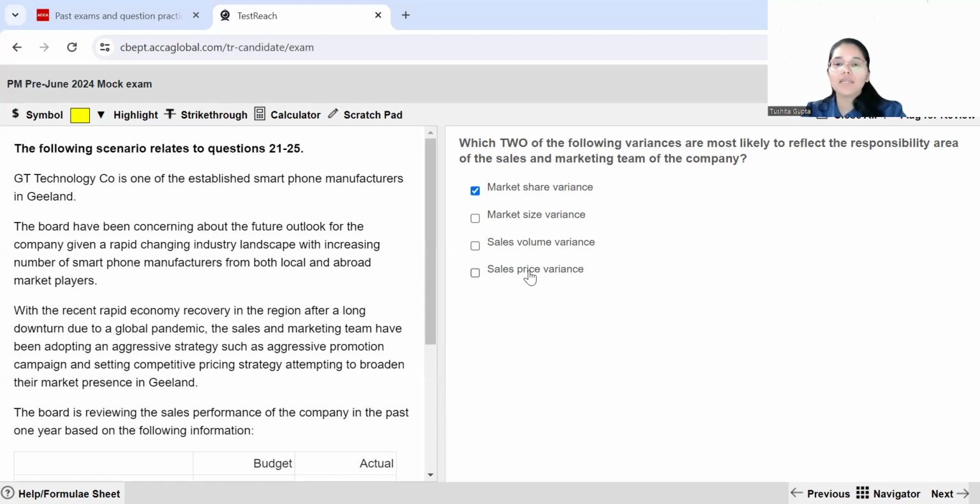And number two, your sales price variance, because it is the sales and marketing team going out in the market to offer the discounts to bring sales prices down. Because they are on the operations front of the business, these two are the variances which are directly the responsibility areas of your sales and marketing team. With this, we are done with this question over here.